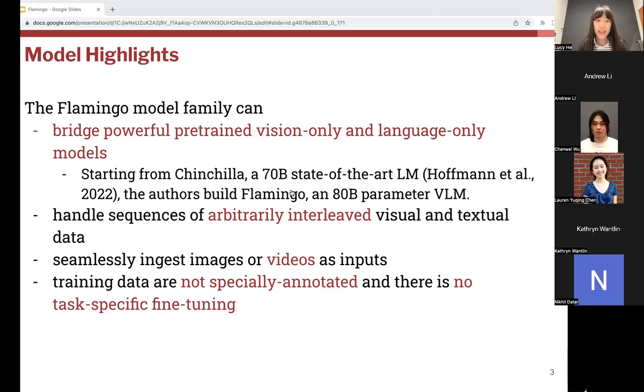Another highlight is that it can handle sequences of arbitrarily interleaved visual and textual data. And moreover, it can handle not only images, but also videos as input. And the training data is not specifically annotated, and there is no task-specific fine-tuning. The authors also introduced in the paper how they collected some of the interleaved data in the first place, which is just from scraping the web instead of special annotation for machine learning purposes.